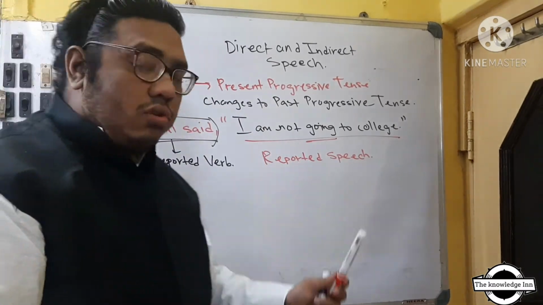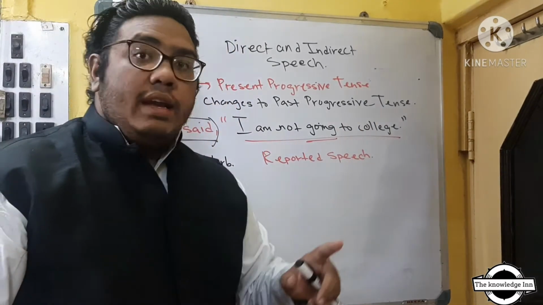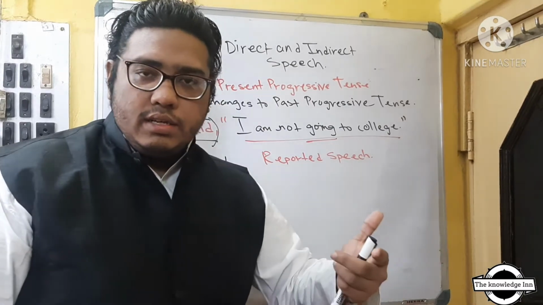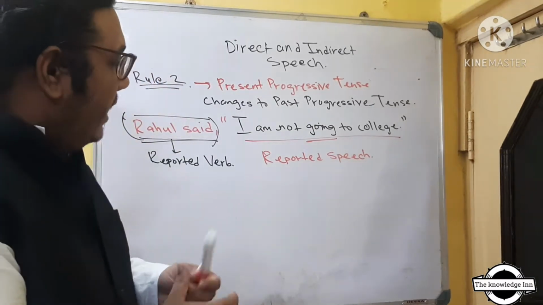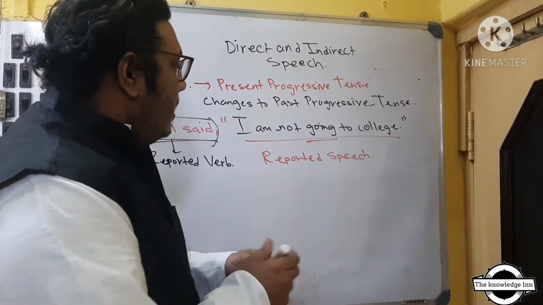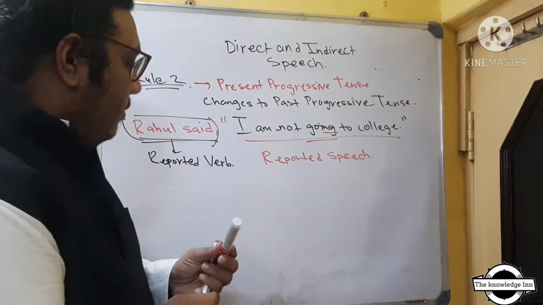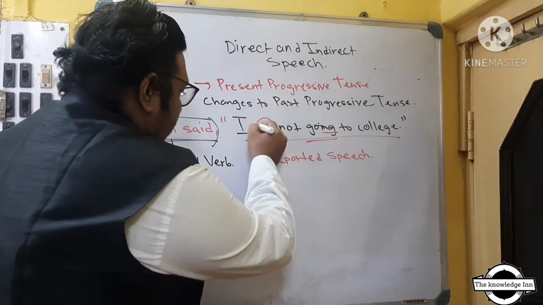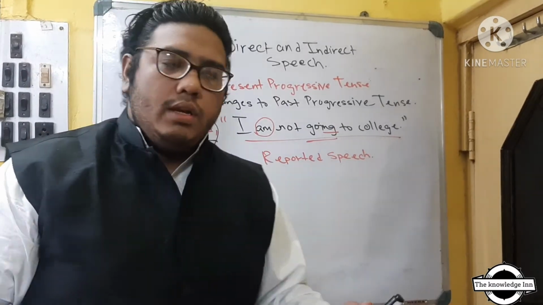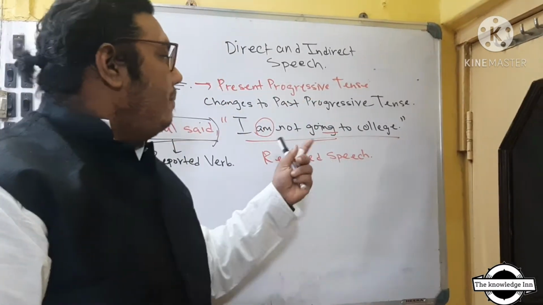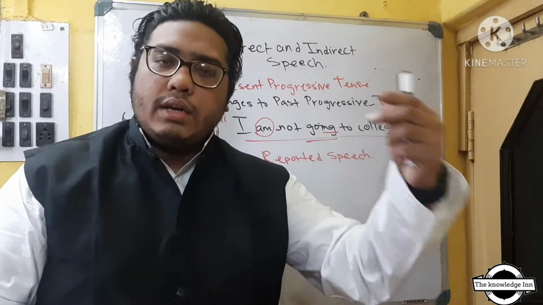Now, उसको he or she has to catch whether this speech is in which tense, present tense, past tense, future tense, which type of tense does this sentence belongs to. Now, with the help of this concept of mine, anything ending with ing, it's a continuous tense, and you see that am is written. The am belongs to a present tense family and ing belongs to a continuous tense family. So if you mix them up, or if you join them, it will become present continuous tense. So this sentence belongs to a present continuous tense family.